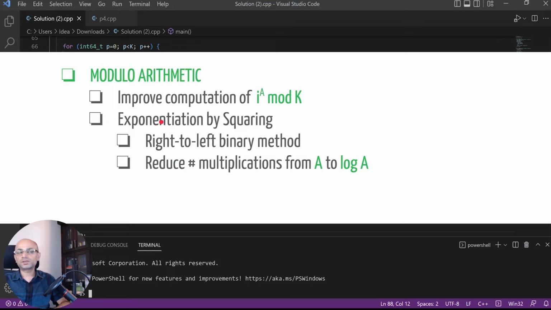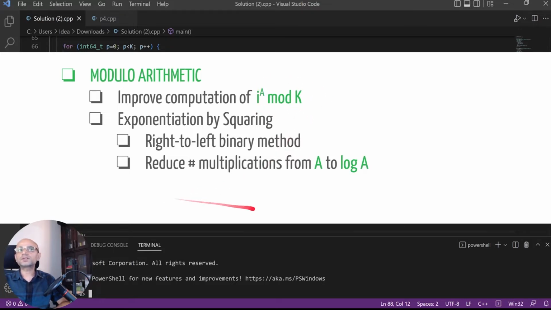So we are dealing with modulo arithmetic and trying to improve i power a mod k. The previous solution that we tried is still taking more time, so we need a better way to find i power a mod k. There is something called exponentiation by squaring, where we can try the right to left binary method to calculate this in a better way than our previous attempt.